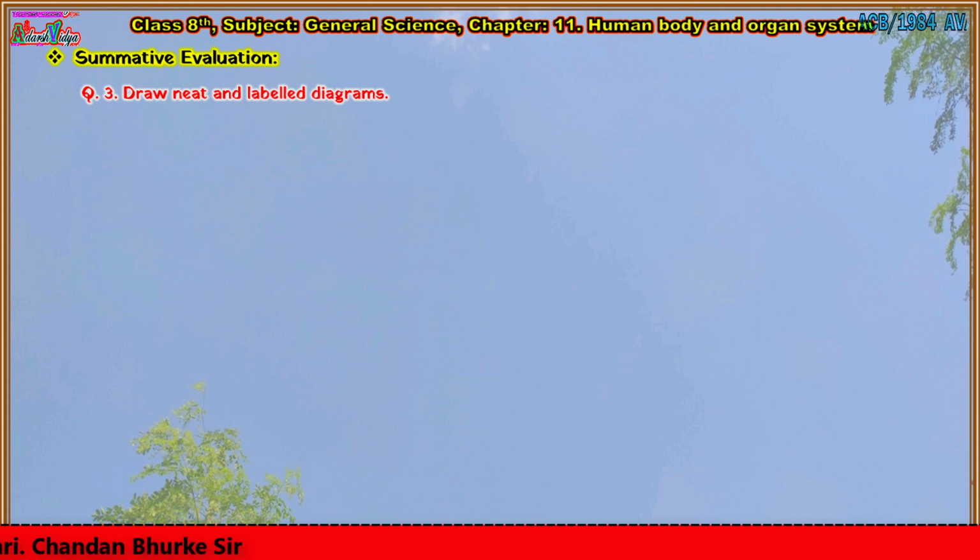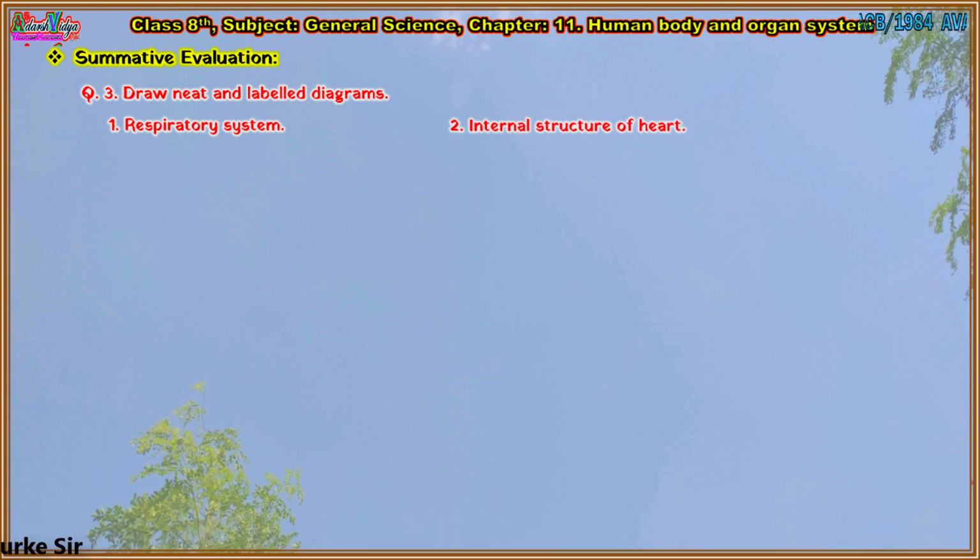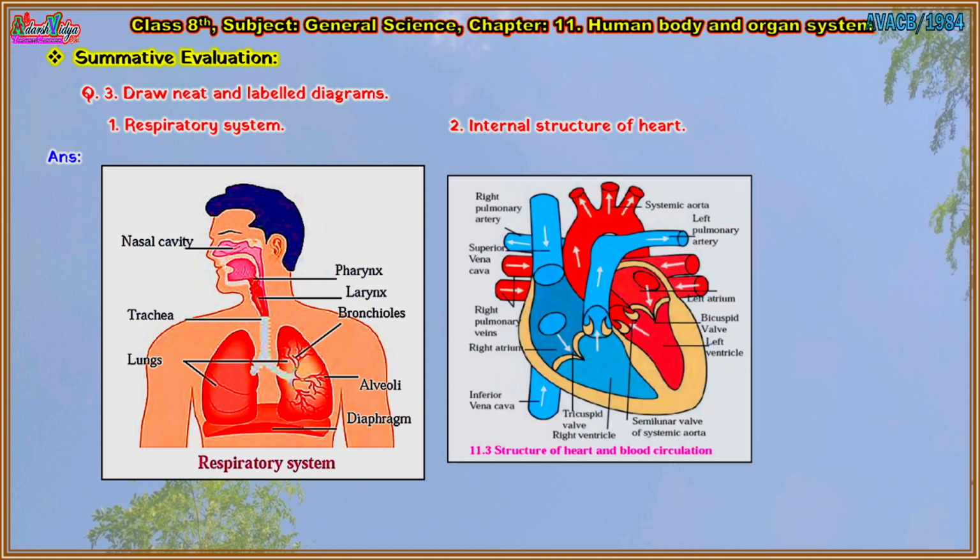Question third. Draw neat and labeled diagrams. Answer is: 1. Respiratory system. 2. Internal structure of heart. See diagram carefully and draw it.